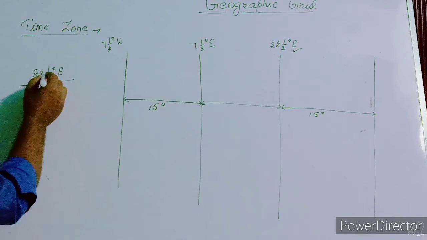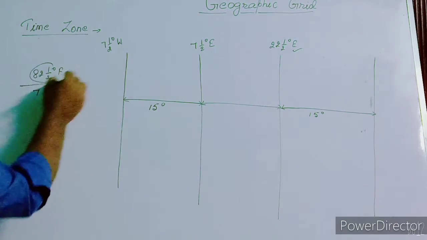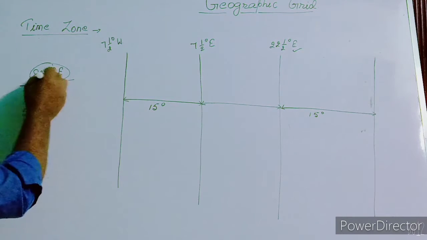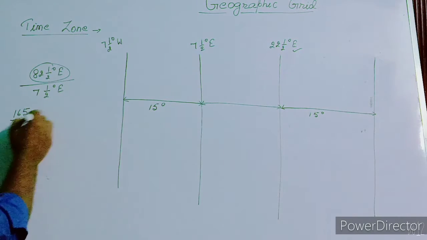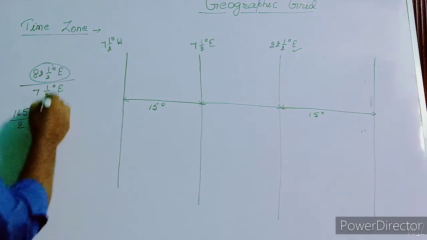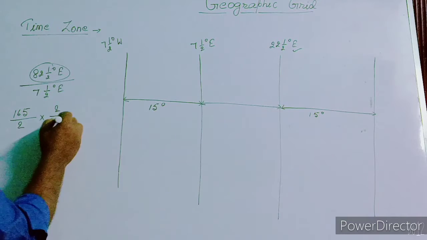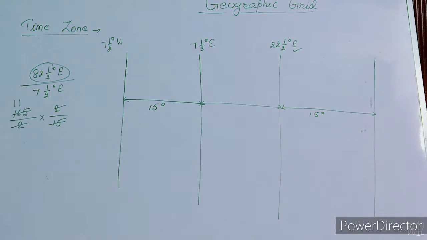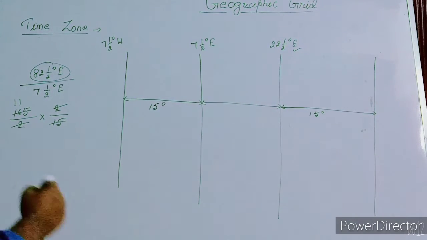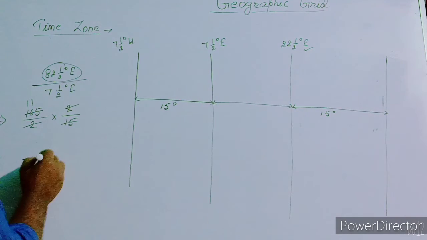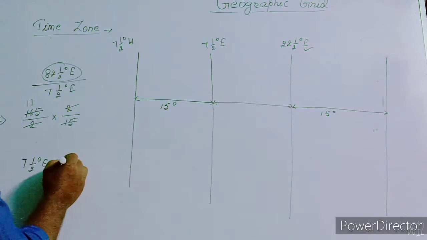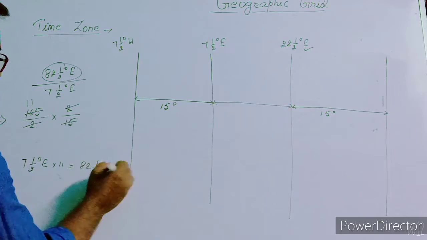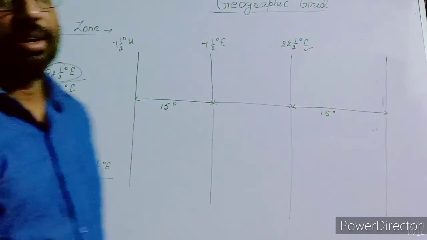To check that, we write this as an improper fraction: 82.5 is 165 by 2, and 7.5 is 15 by 2. The 2 cancels, and 15 into 11 gives 165. So if we multiply this 7.5 degree east by 11, we get 82.5 degree east. That is the standard meridian of India.